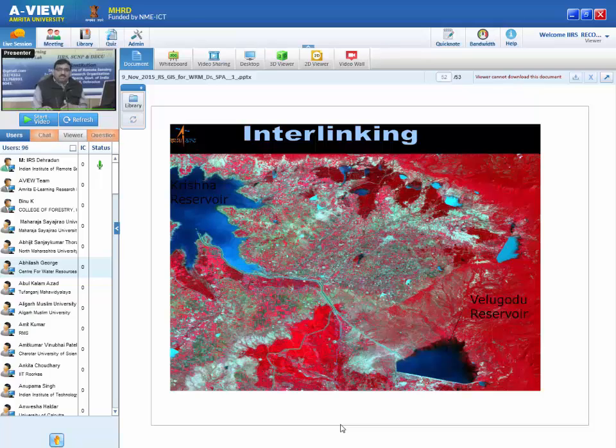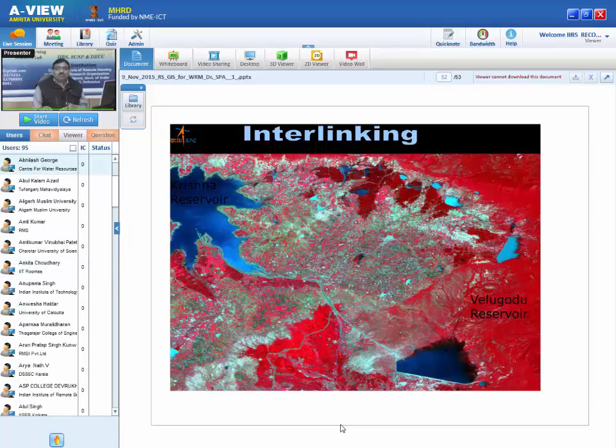If you have a DEM and satellite imagery, you can avoid this forest area or minimize the disturbance of the forest area, minimize the disturbance of the agriculture area, and avoid any ups and downs, because water has to flow through gravity. So there should be a gradient. This gradient can be seen with the DEM. So DEM and satellite imagery will help you to optimize the path of this linking.